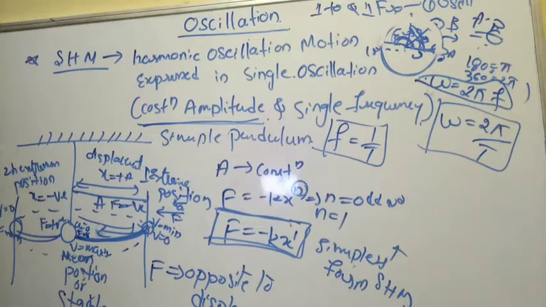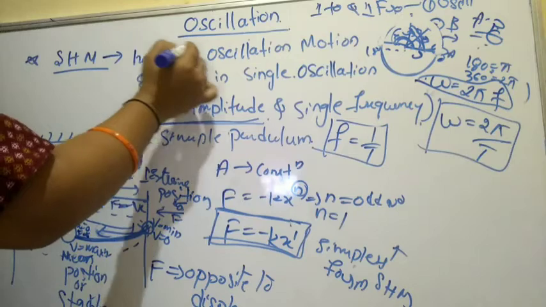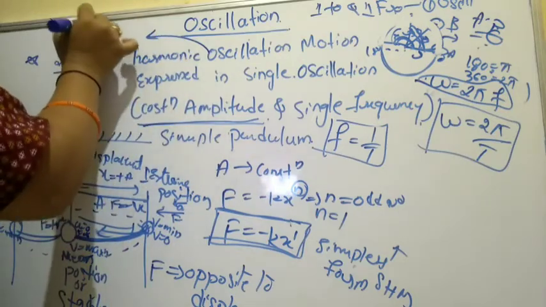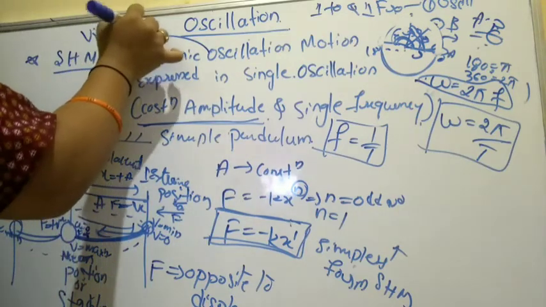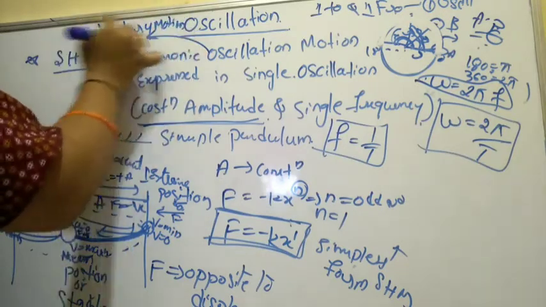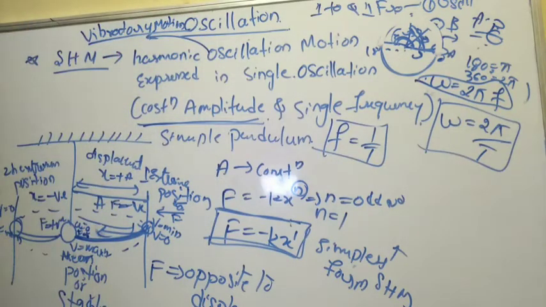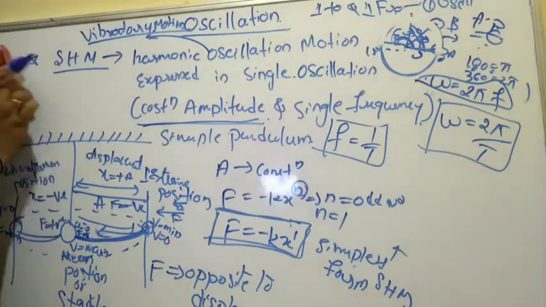What is this vibratory oscillation? I said oscillatory motion is also called vibratory motion. So the phase of a vibratory particle at any instant is the quantity that gives the position and the direction of the particle at that instant. Means at a particular time, where is the position of the body and in which direction it is executing the motion. So that is what the phase tells.